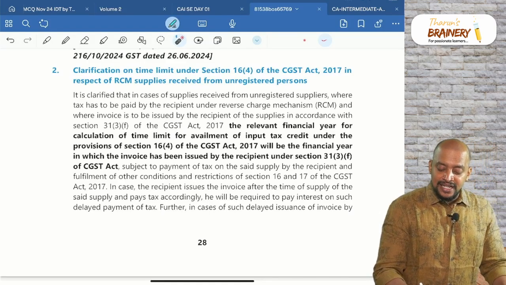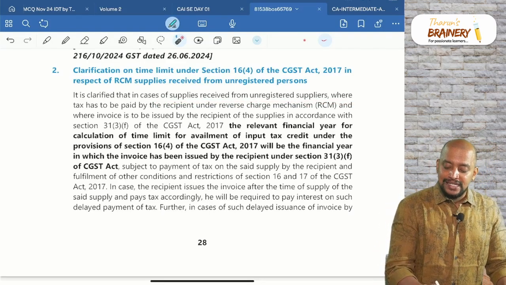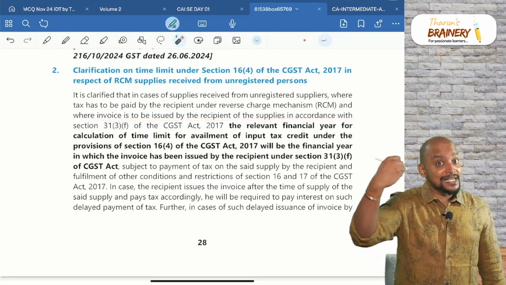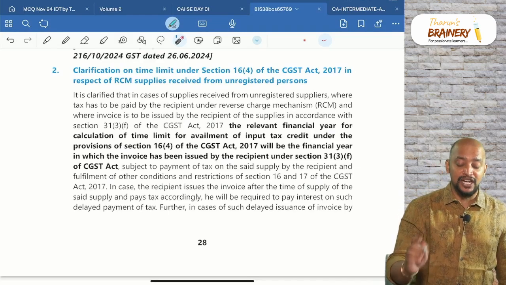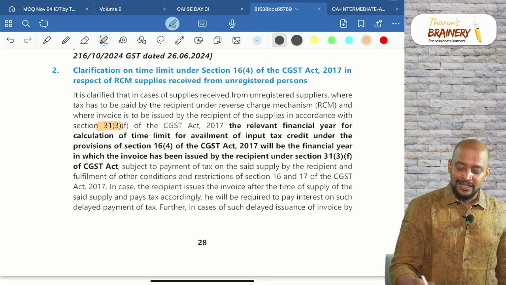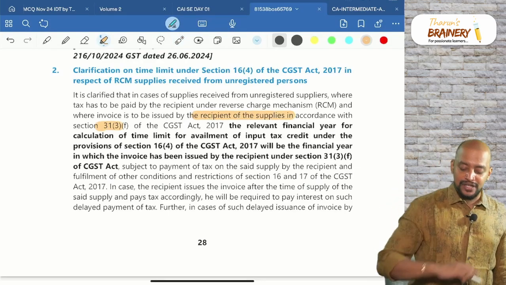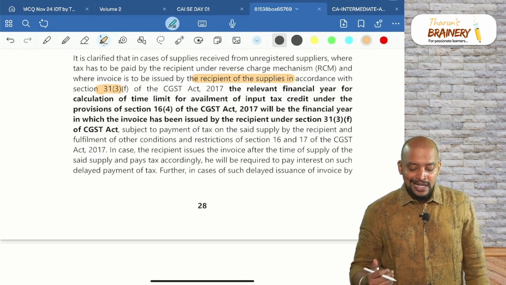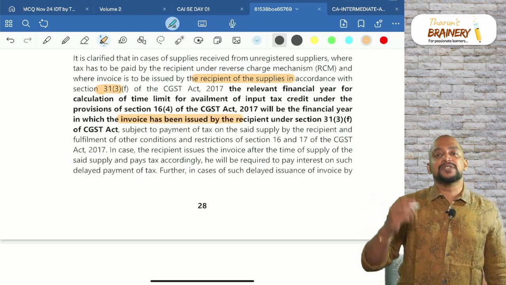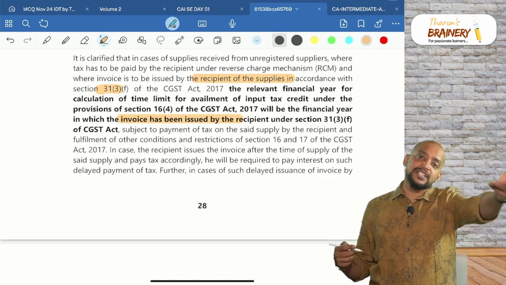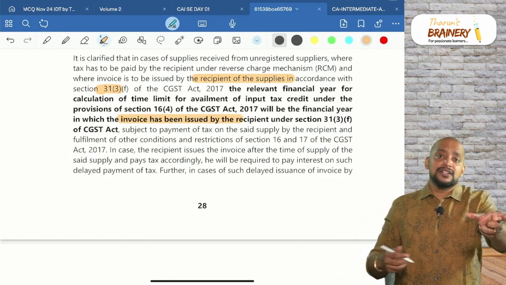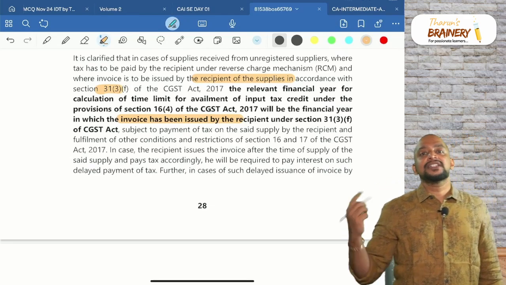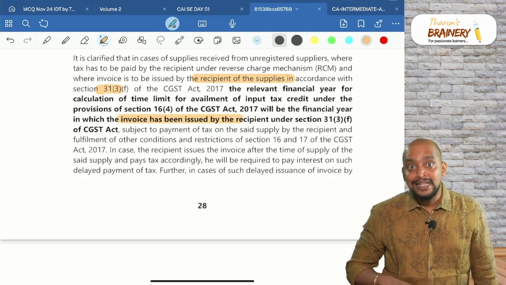It is clarified that in case supply is received from an unregistered supplier where the tax is paid under RCM and the invoice is to be issued by the recipient to the supplier. Generally, supplier to recipient will give, but in case of 31(3)(f), the recipient will be giving it to the supplier. The relevant financial year for calculation of time limit is based on the invoice that has been given by the recipient. So, whenever the invoice is given by the recipient, on that date of invoice, you should see which financial year,